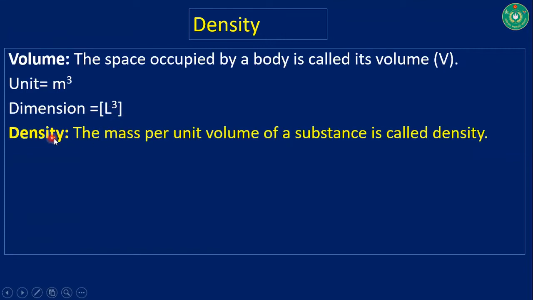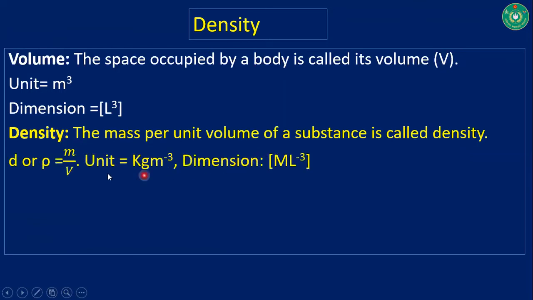And density is the mass per unit volume of a substance. It is denoted by the letter rho, rho is equal to M over V. Its unit is kg per meter cube, and its dimension from this equation is ML^-3.